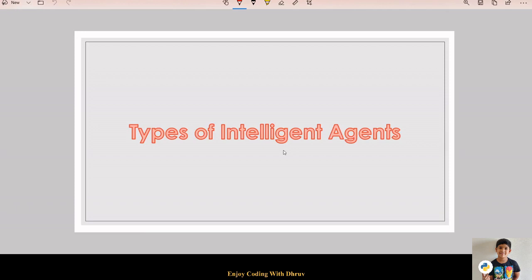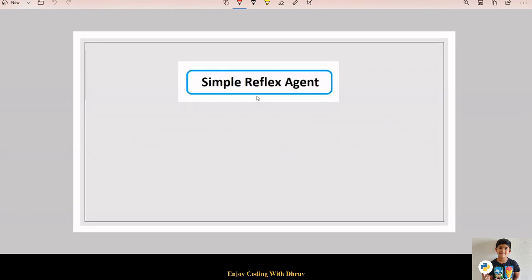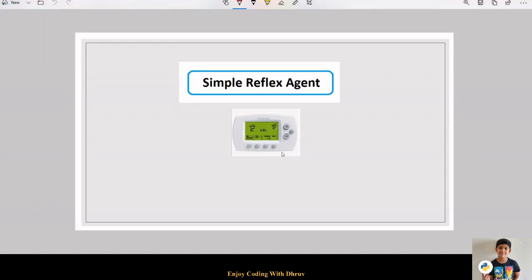Now let us discuss different types of intelligent agents. First type is simple reflex agent. It is the simplest of the agents. It performs actions based on a current situation. It doesn't care about the past states or any historical pattern. Example is a thermostat recognizing the current temperature when it is prompted to kick on. It doesn't need to know what happened with the temperature yesterday or what will happen tomorrow.